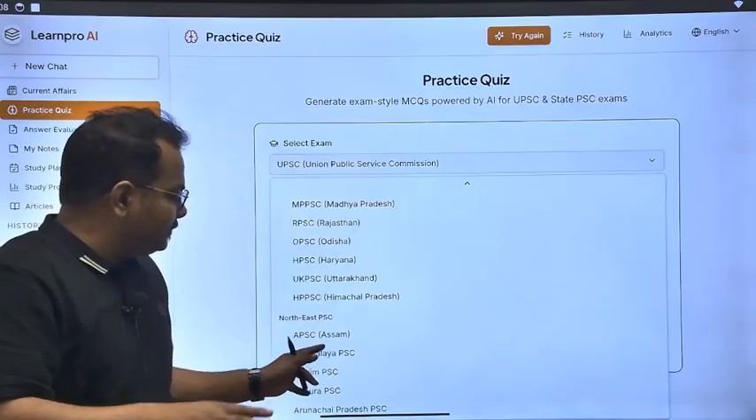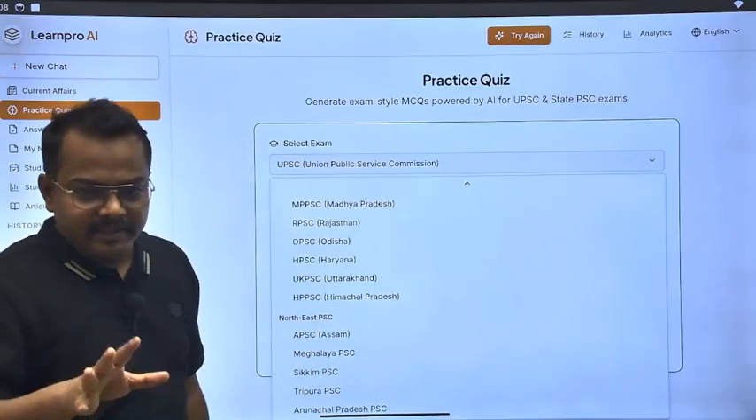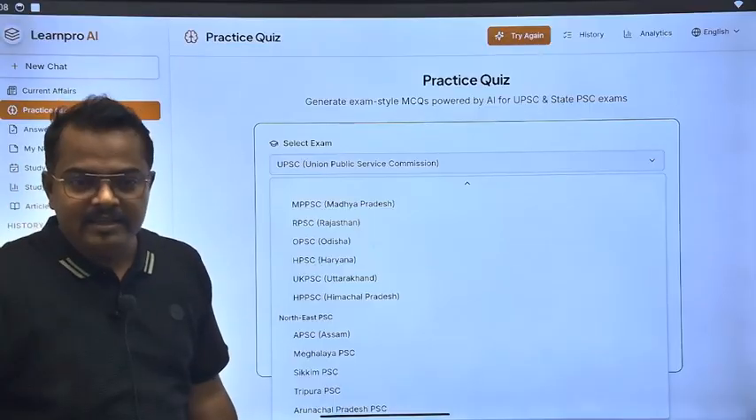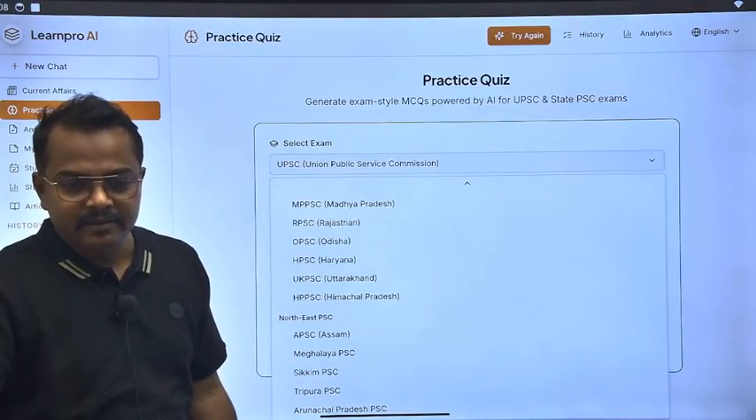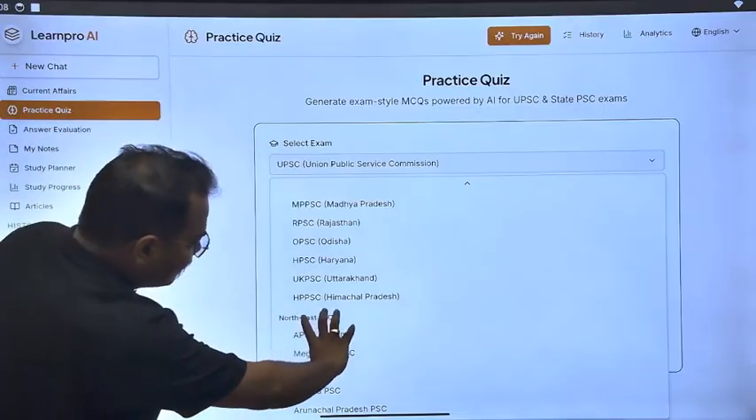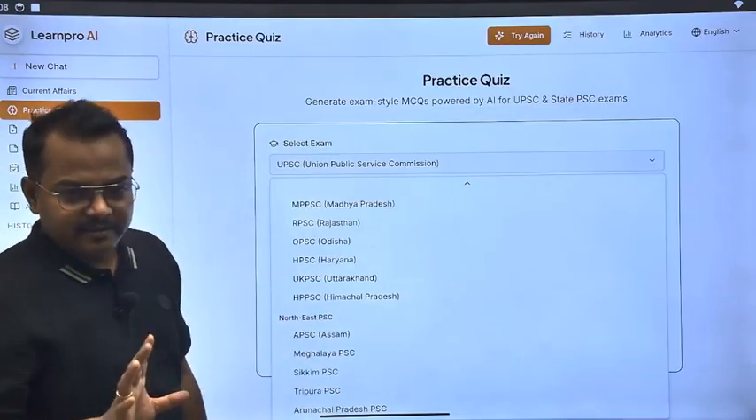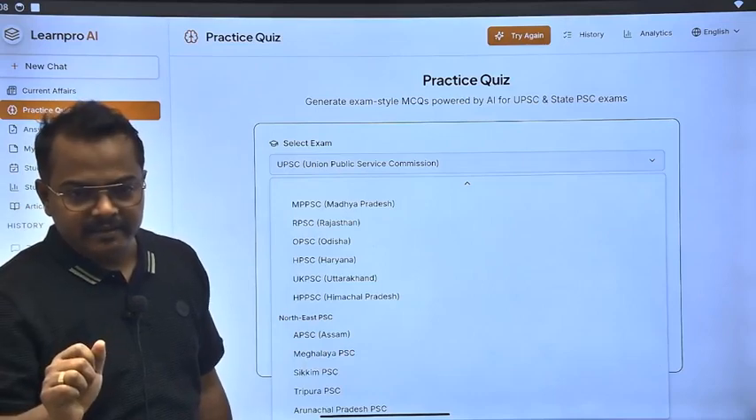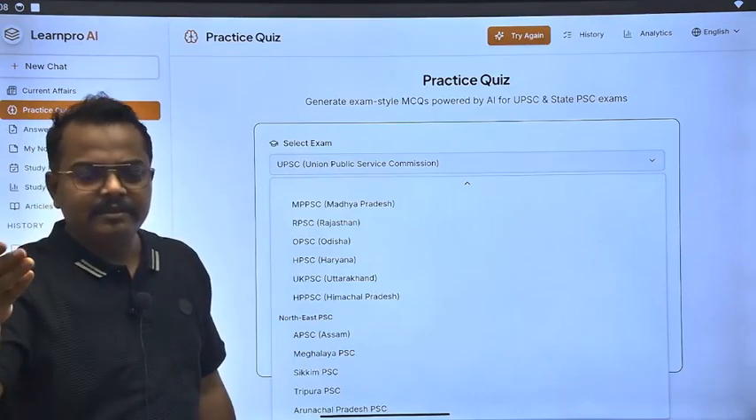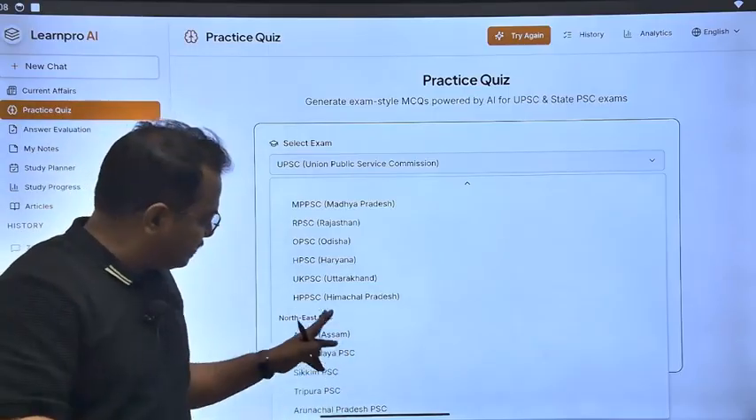Now the problem is, suppose I am going to Arunachal Pradesh, APPSC. Now Andhra Pradesh have the same name, APPSC. So that is why we have a separate section for Northeast PSCs, because the names are conflicting. It will be Maharashtra Public Service Commission, not Meghalaya. So this thing we have done here.